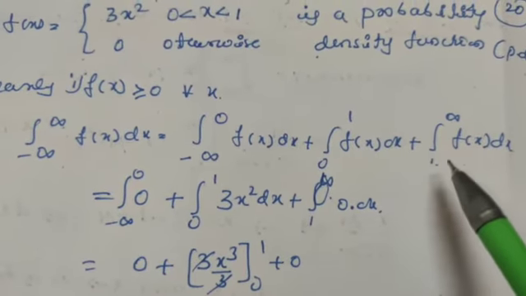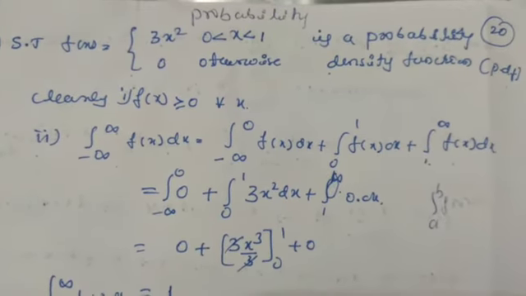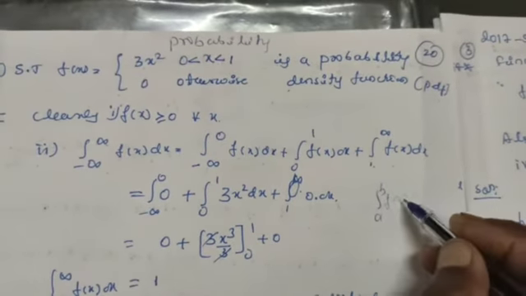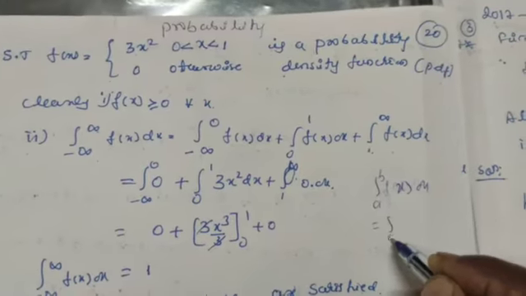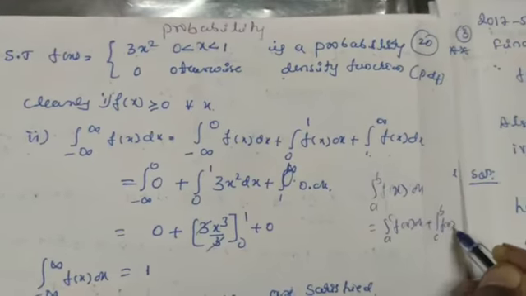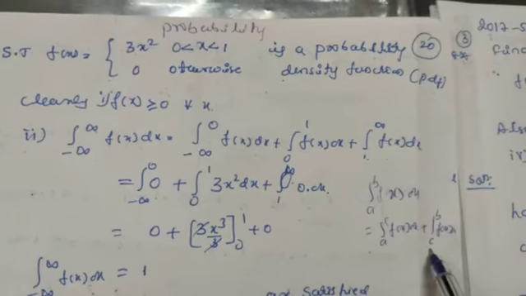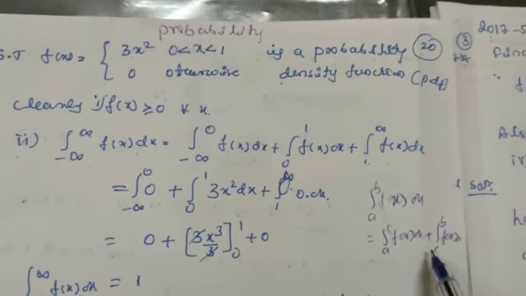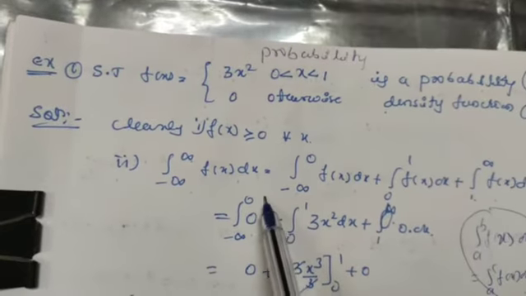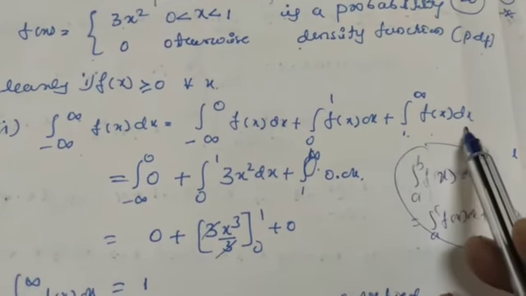We know this from the property of a definite integral. That is, we know the integration from a to b of f of x dx can be written as a to c of f of x dx plus c to b of f of x dx. So if the upper limit of the first integral is the same as the lower limit of the second integral, then we can write it like this. So using this property, we can define minus infinity to plus infinity as minus infinity to 0, 0 to 1 and 1 to infinity of f of x dx.